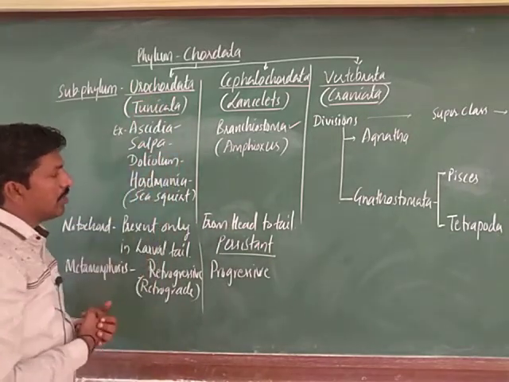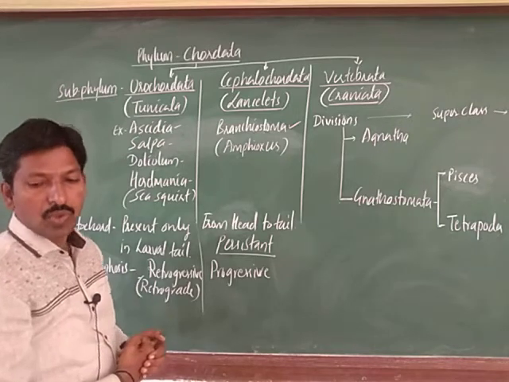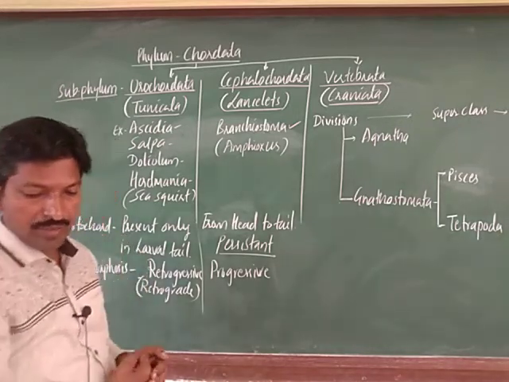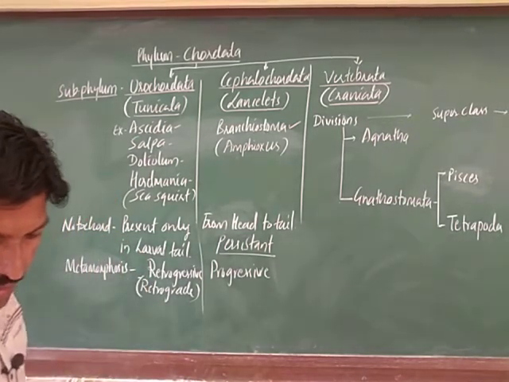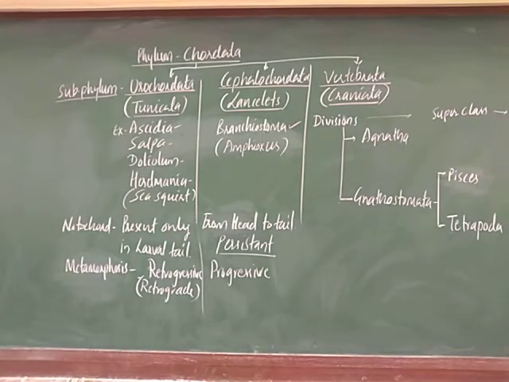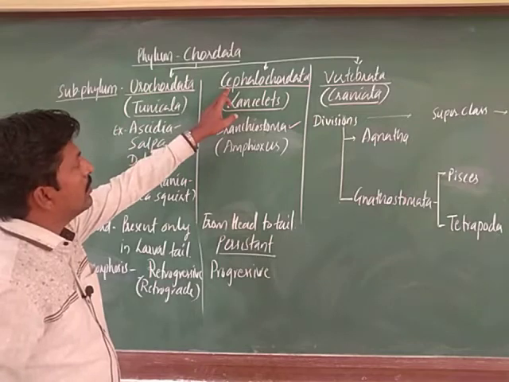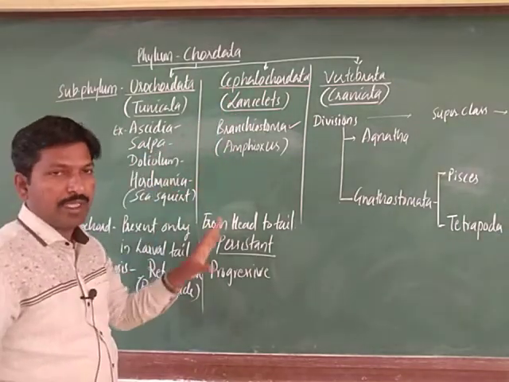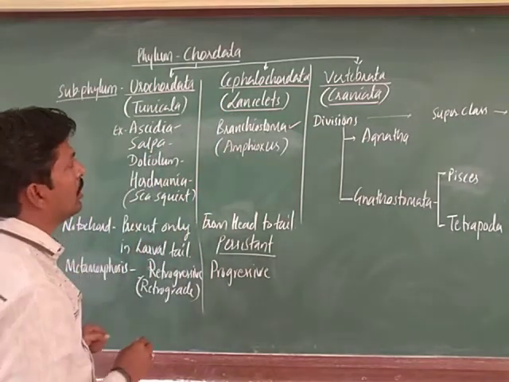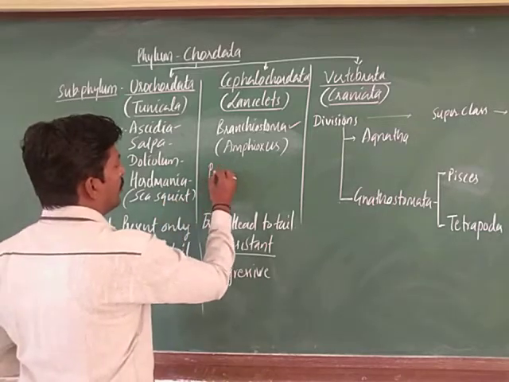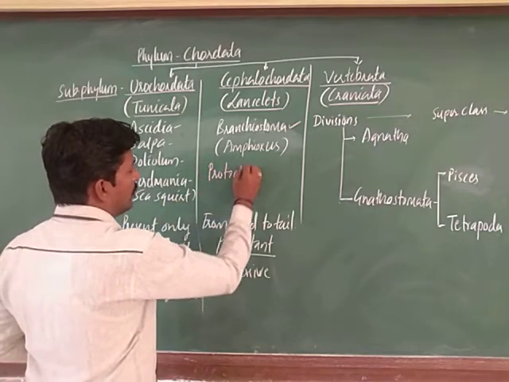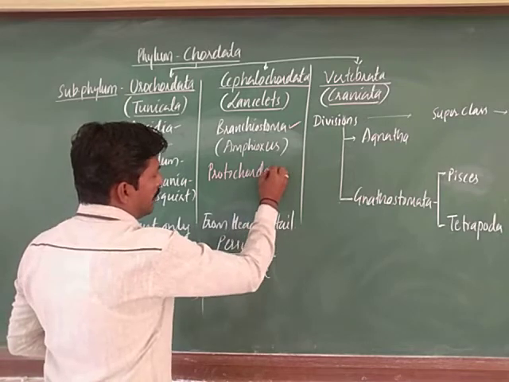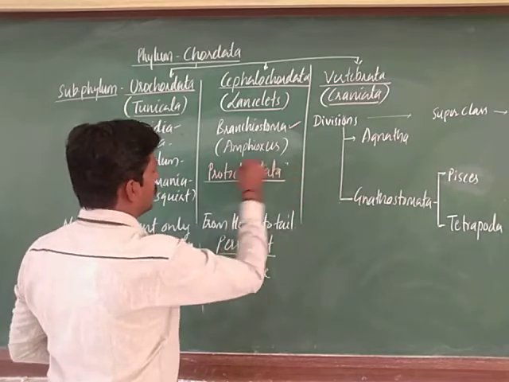Both together we call protochordates, protochordata. We refer to these terms as protochordata, right. Urochordata and Cephalochordata together are often called by the single name protochordata, meaning these are primitive types of chordates, hence we refer to them as protochordata.